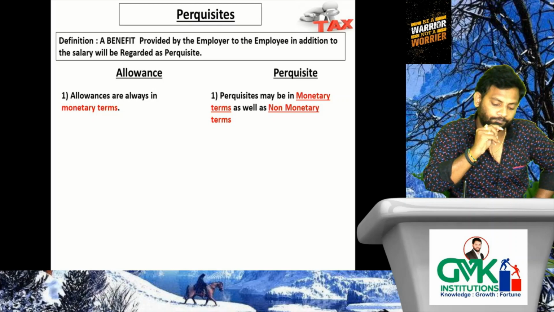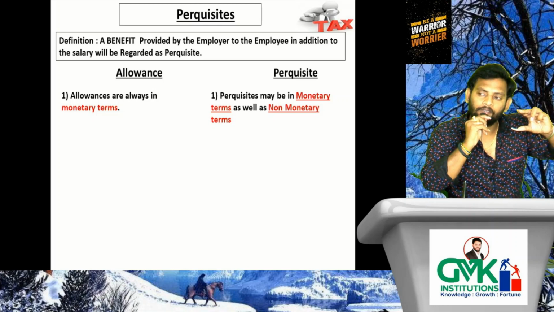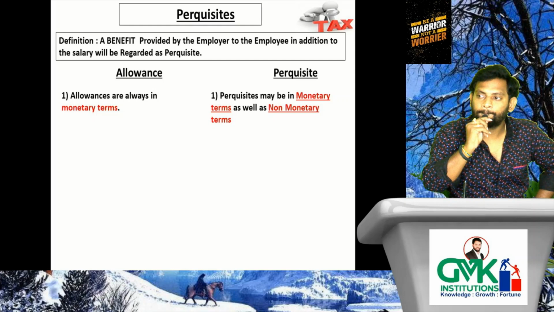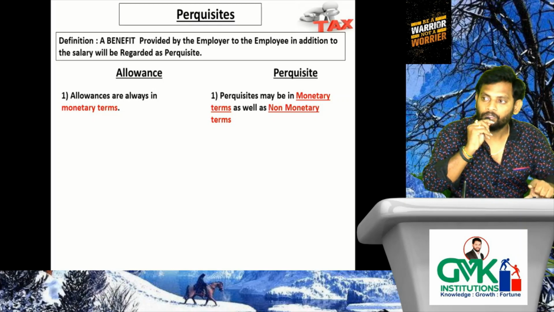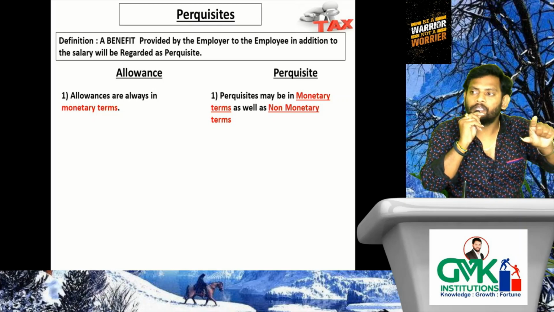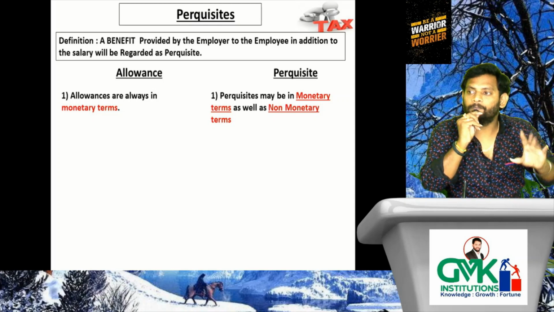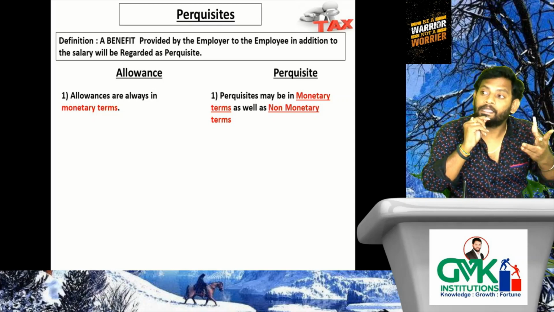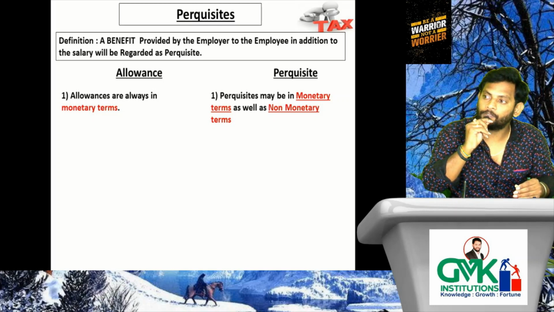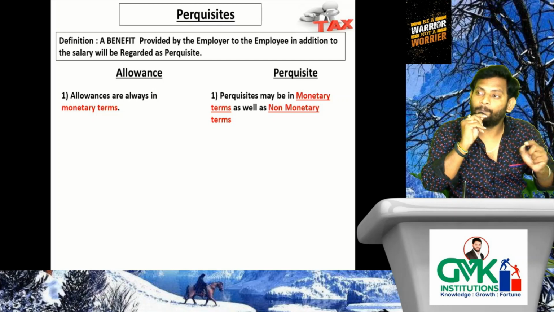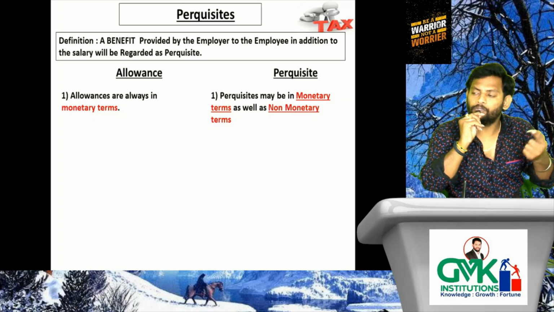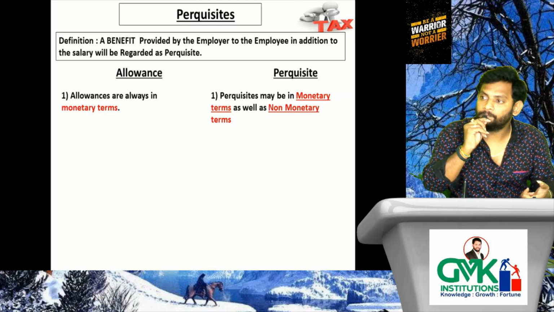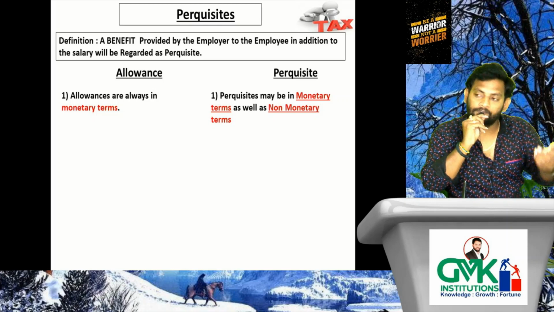If you remember, what is the starting line of the definition for allowance, ma? A fixed amount. Amount means monetary terms. You verify children education allowance. Money will be paid by the employer to the employee. Medical allowance, money will be paid by the employer to the employee, a fixed amount. City compensatory allowance will be paid in money. Dearness allowance will be paid in money. Travel or transfer allowance will be paid in money.